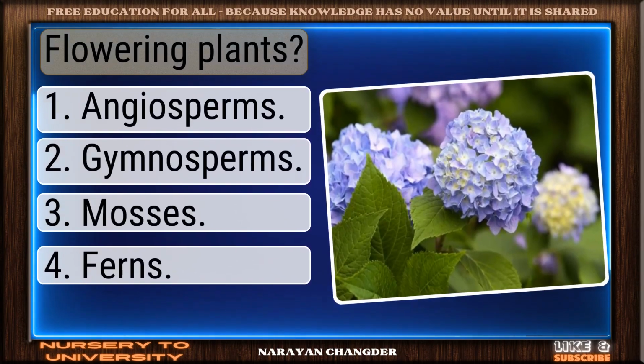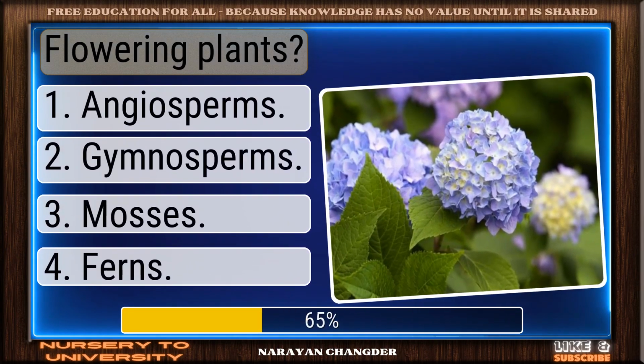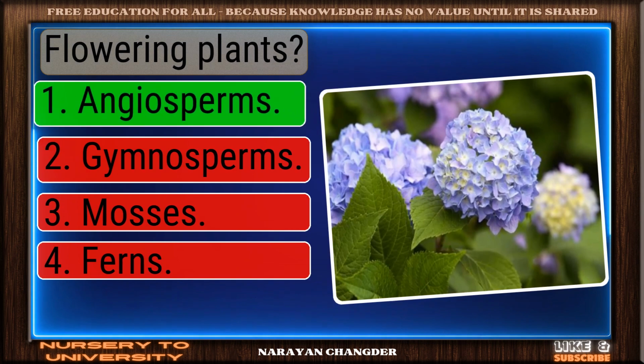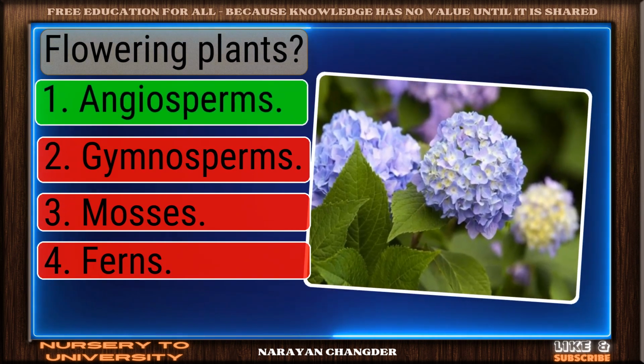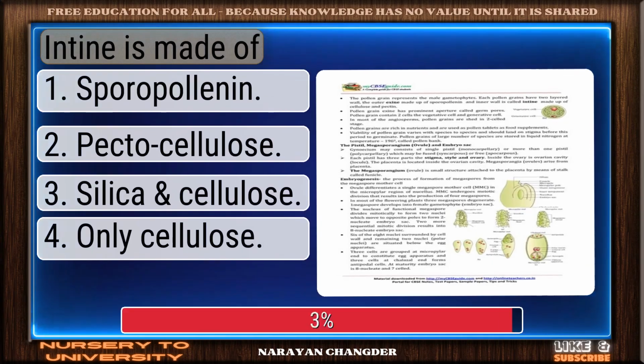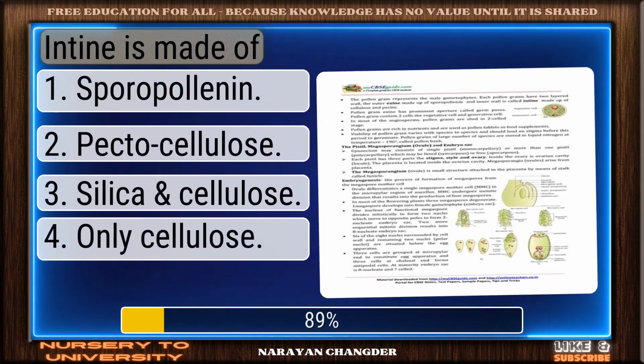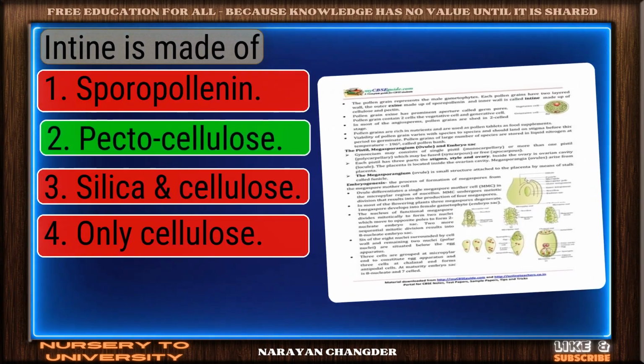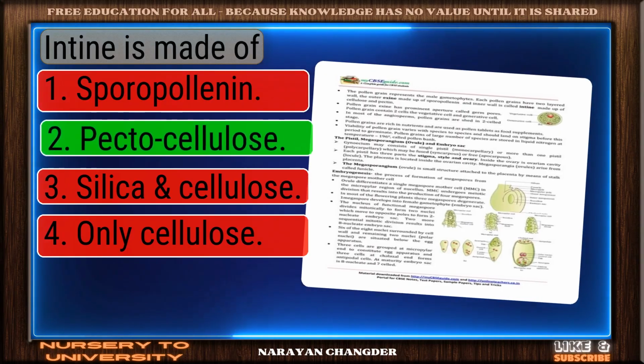Question number 292. Flowering plants. You're right. Angiosperms is the correct answer. Question number 293. Intine is made of. Solid response. Pectocellulose is a valid choice.